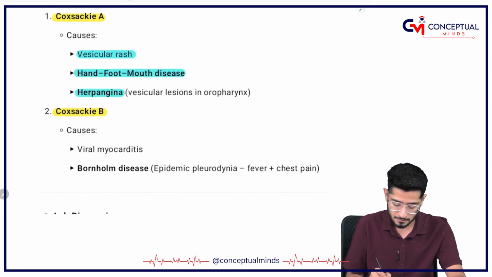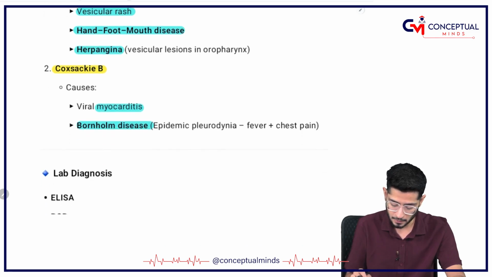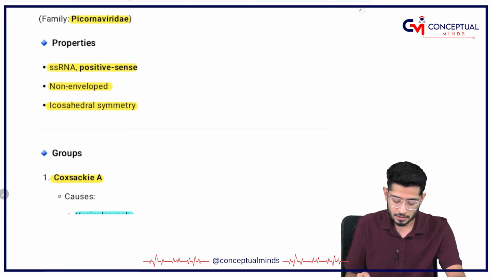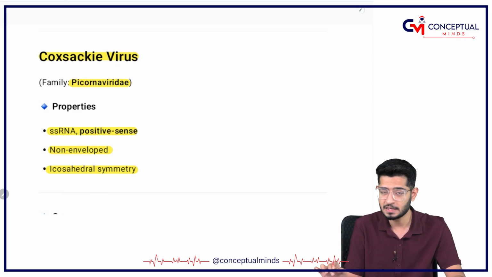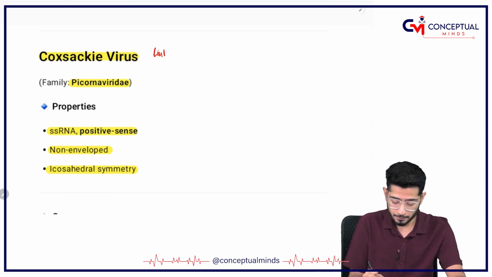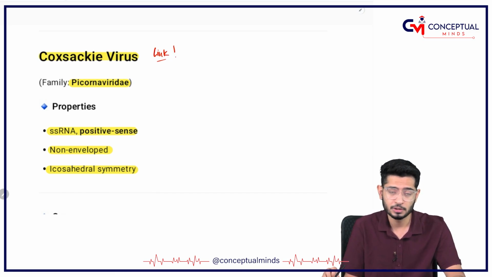And Coxsackie-B is responsible for causing Bornholm disease, myocarditis. Okay, so it was just a quick revision of Coxsackie, although we have already discussed Coxsackie in great detail, right? So the link I'll put in the description. You can go there and check out a detailed discussion on Coxsackie.